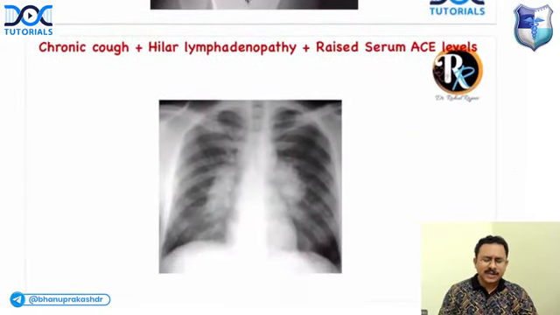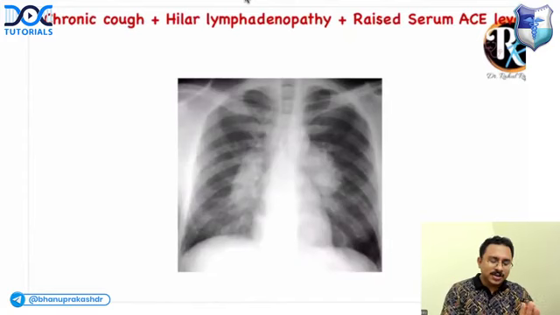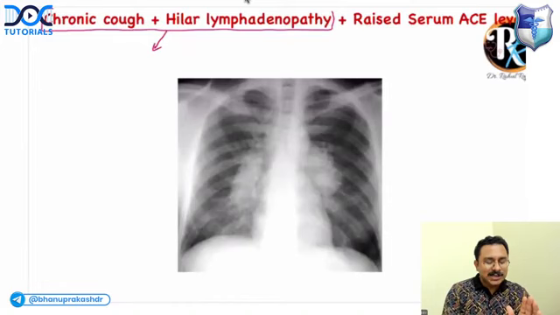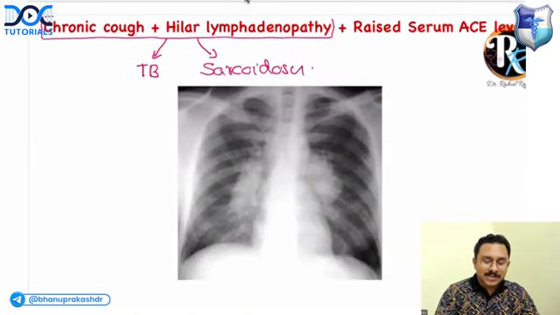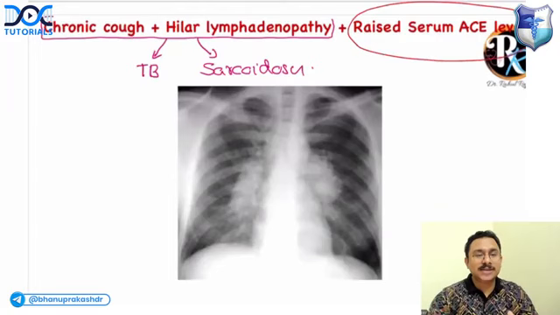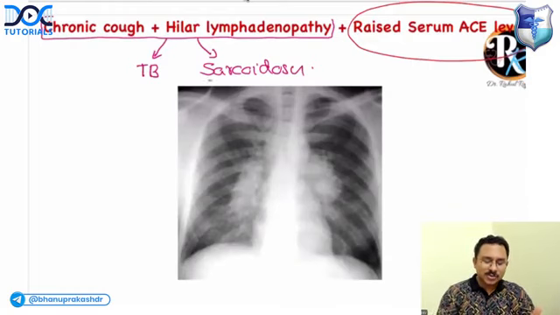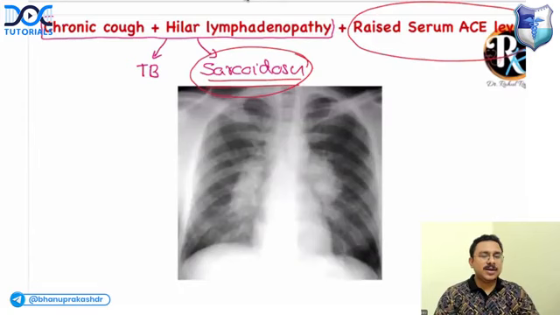Now, next, if you get a clinical scenario of a patient with chronic cough and hilar lymphadenopathy, you first think of either tuberculosis or sarcoidosis. Any patient with chronic cough and hilar lymphadenopathy, two possibilities, TB or sarcoidosis. But if the question mentions there are raised serum angiotensin converting enzyme levels, then what is the diagnosis? It is sarcoidosis.